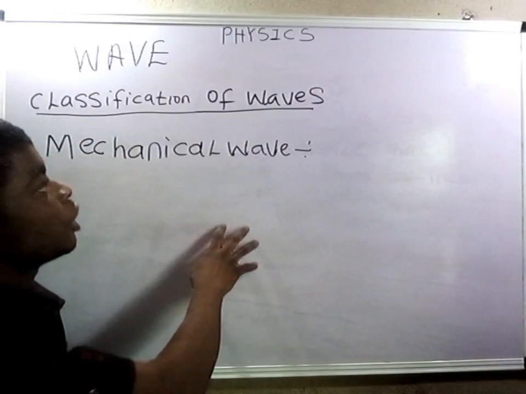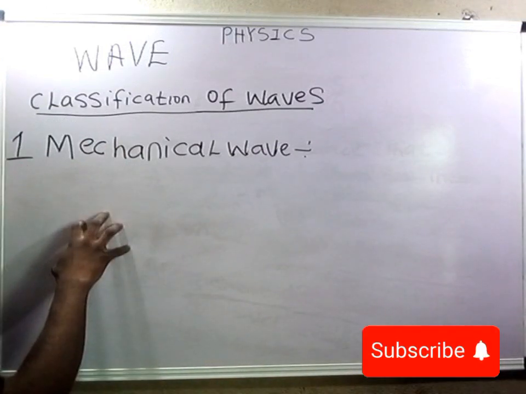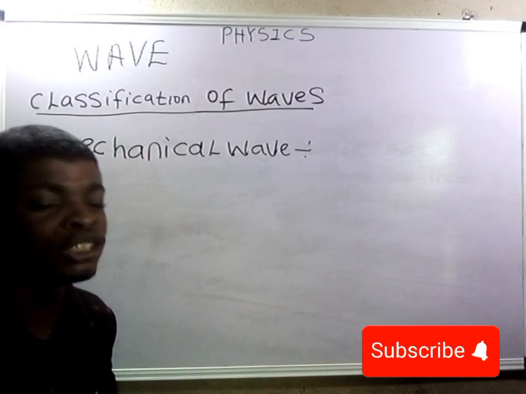Let's look at the classification of waves. The first one is mechanical waves. This must be noted.